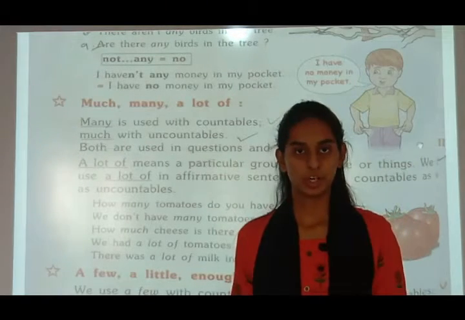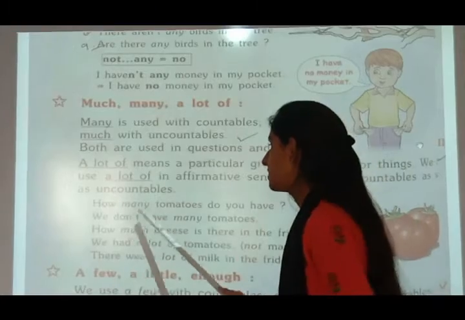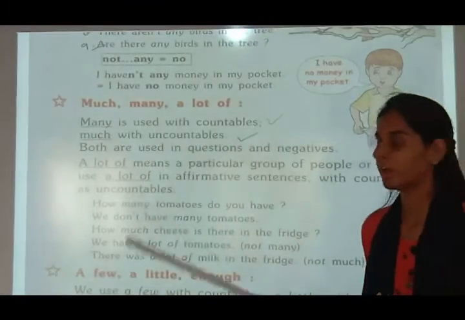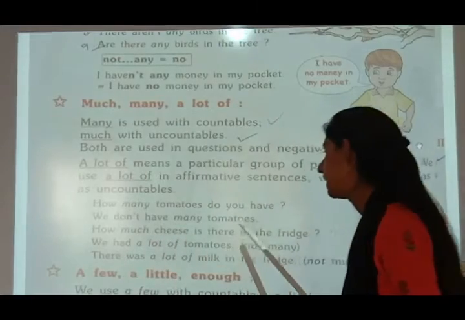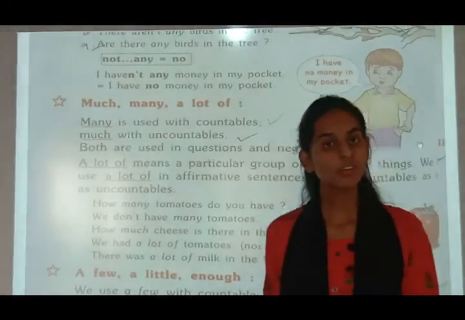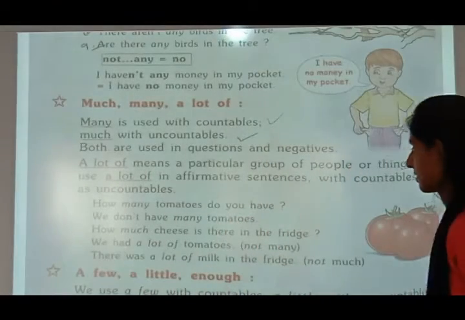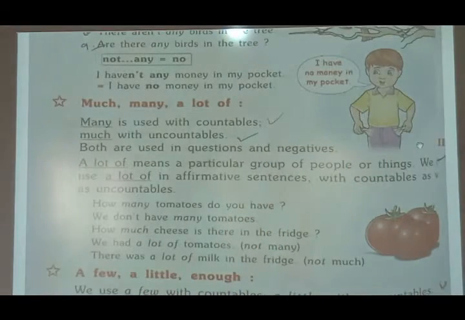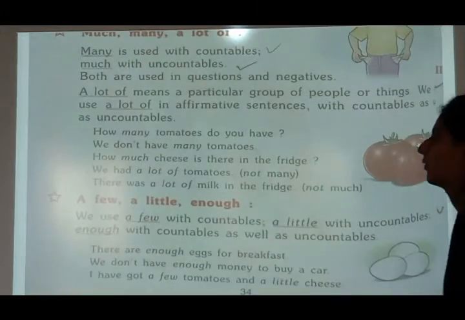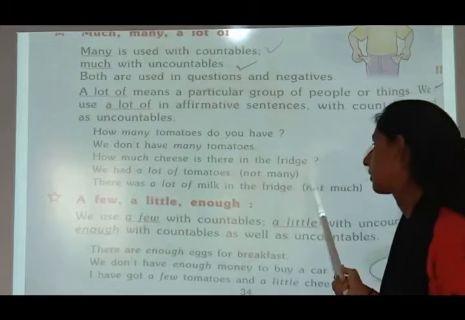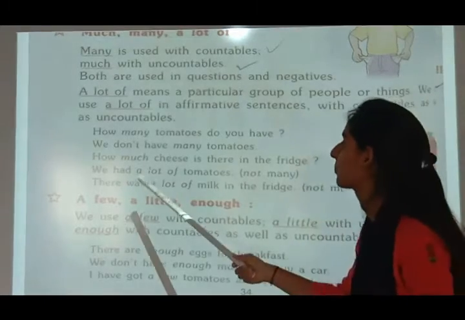It will become an interrogative sentence and many is used. We don't have many tomatoes. It will become a negative sentence and many is used. How much cheese is there in the fridge? How much is used in a question, means an interrogative sentence.